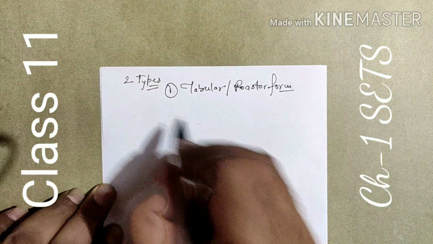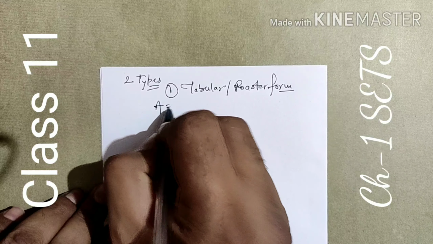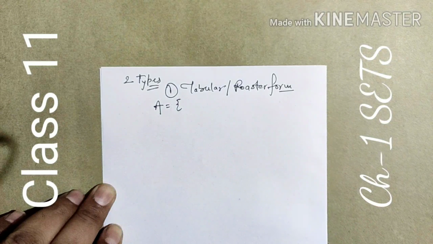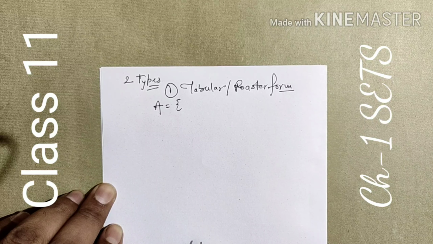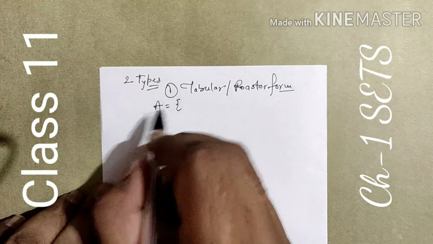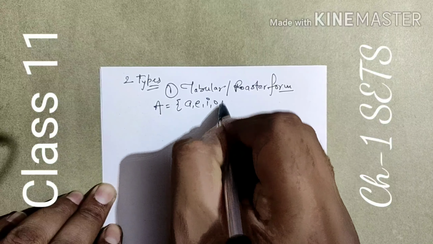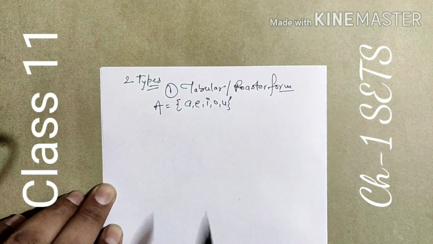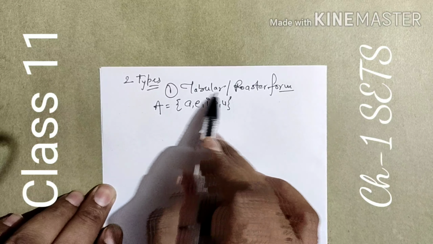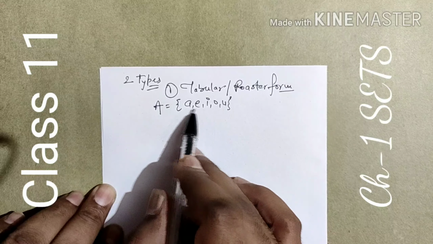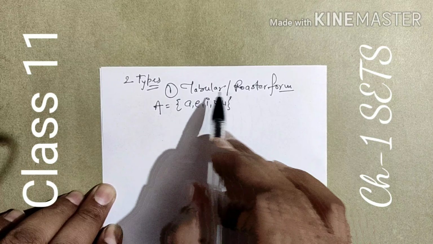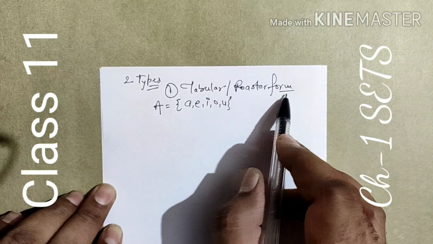In this form, like A is a set, we use curly brackets for the set to show the collection of objects, otherwise we can say entries of it. Vowels: A, E, I, O, U. A collection in which all elements are visible directly is known as tabular form, otherwise roster form.